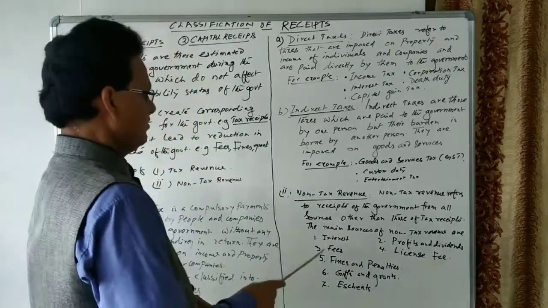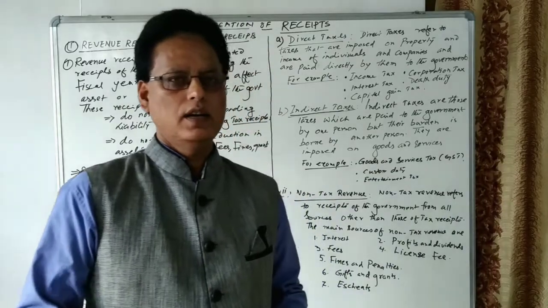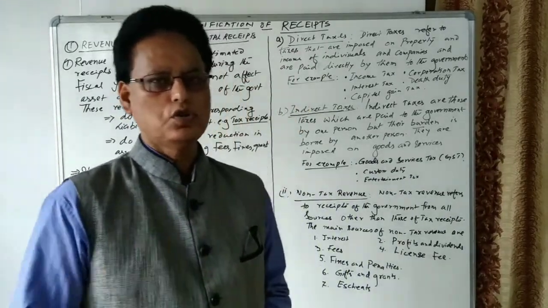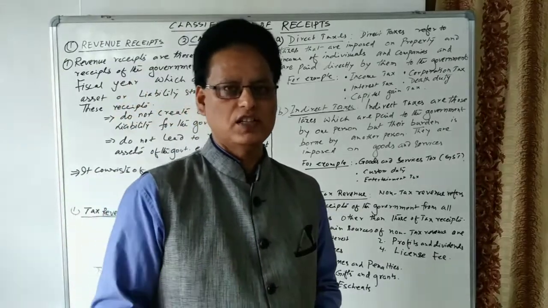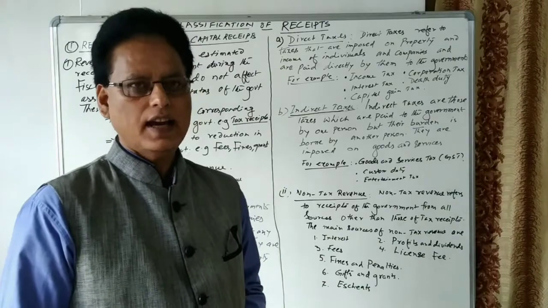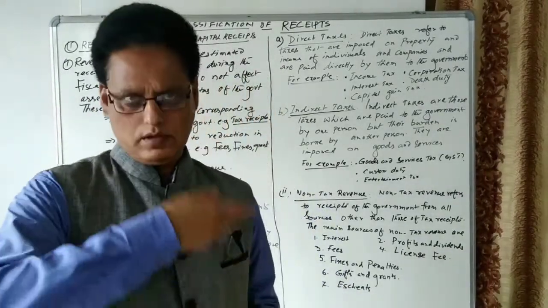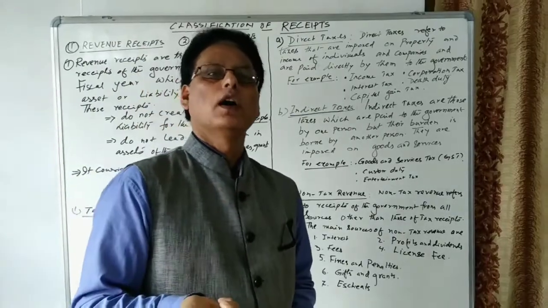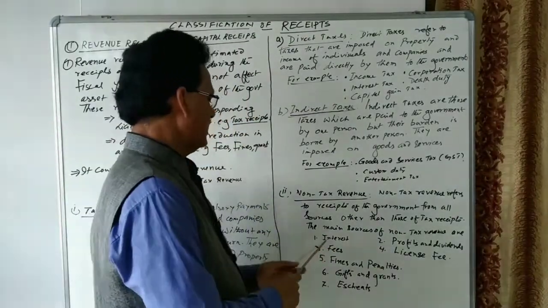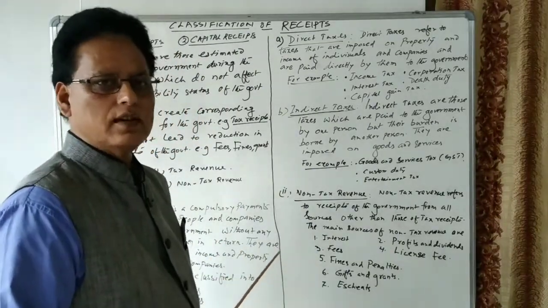So let us see, the first one is interest. You know the union government, central government, used to give loans to the state governments and union territories as well as to the corporate sector, and in return for the loan, the government used to receive interest, and that interest becomes a source of income of the government.